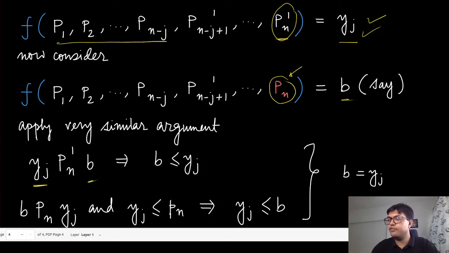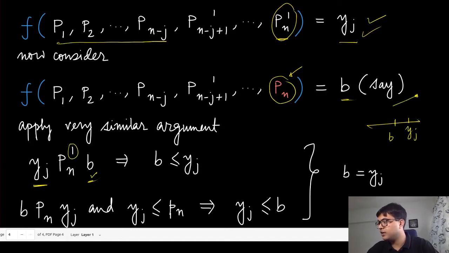And because this preference has its peak at the rightmost, then what you are preferring less should be on the left hand side. So yj should be somewhere here, let's say, and B has to be on the left hand side of that, because this is a single peak preference.